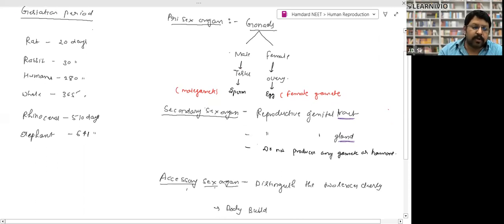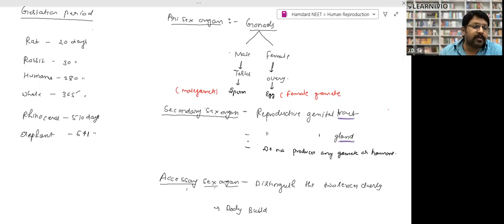Now, what are the secondary sex organs? The peculiarity of the secondary sex organs is that they do not produce any gamete or hormone. Then what is their function? They just help in the transportation of the gamete. Among them are the reproductive genital tract and the reproductive genital glands.